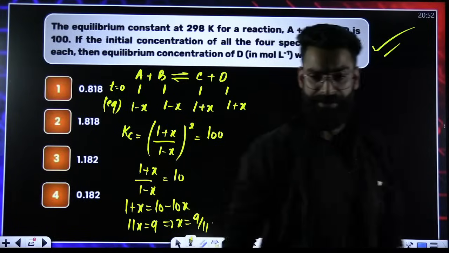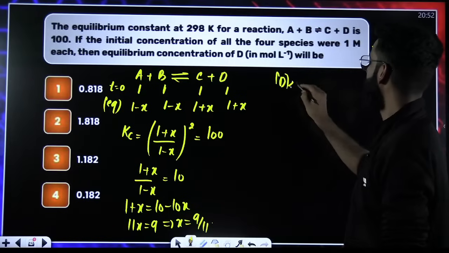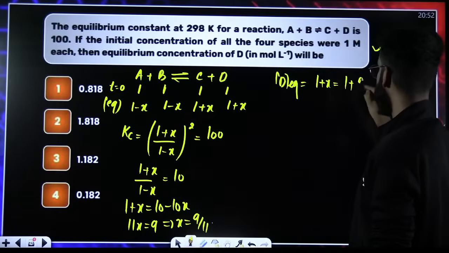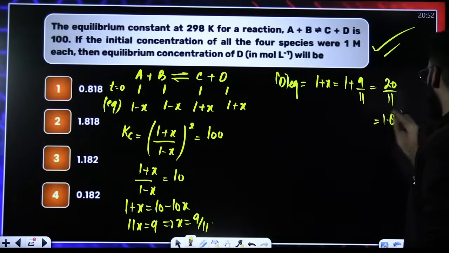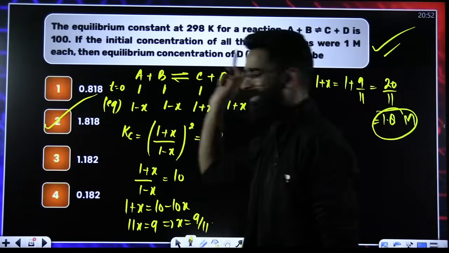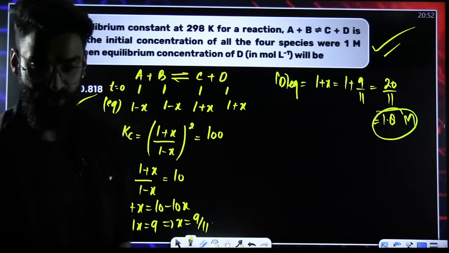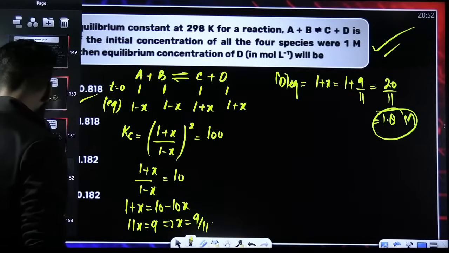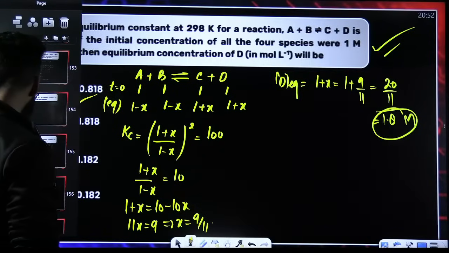What am I supposed to calculate? Look at the question. I'm supposed to calculate the concentration of D at equilibrium. And as you can see, concentration of D at equilibrium is 1 plus X. So 1 plus 9 by 11, the value comes out to be 20 by 11, which comes out to be 1.8 molar. So this is the concentration of D at equilibrium. I believe you can solve this sort of question from now onwards. Yeah? This sort of equation you'll frequently find, people.